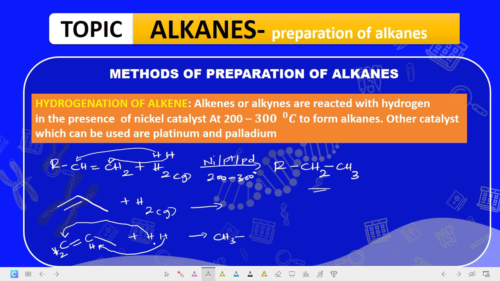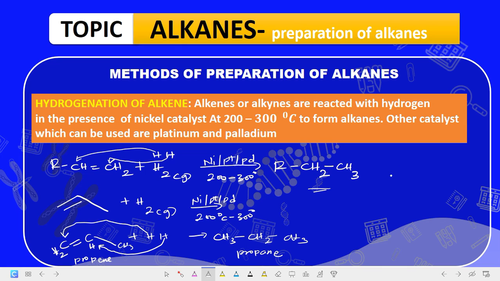Then if this H comes here, what are we going to have here? This becomes CH2. And then we know that this line here means CH3, so this becomes CH3. So when propene is hydrogenated in the presence of nickel, platinum or palladium at a temperature of 200 degrees Celsius to 300 degrees Celsius, the product formed is propane.